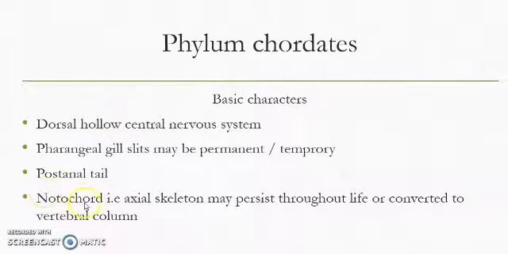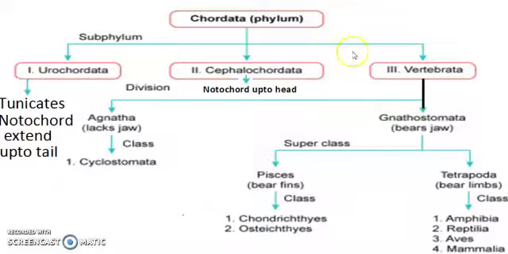Next is the notochord. It is an axial skeleton that is present from head to tail, and it persists, which means it is present throughout life in some organisms. Examples are urochordates and cephalochordates. While in the case of vertebrates, which include the five classes, fishes, amphibians, reptiles, birds, and mammals, it is converted into the vertebral column.